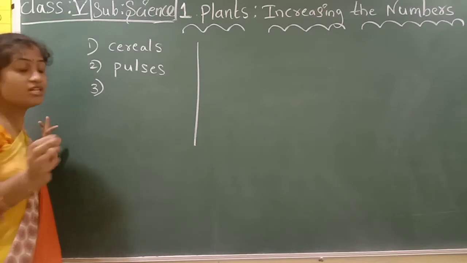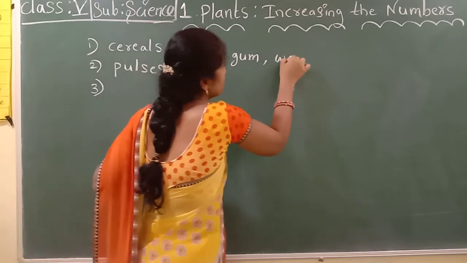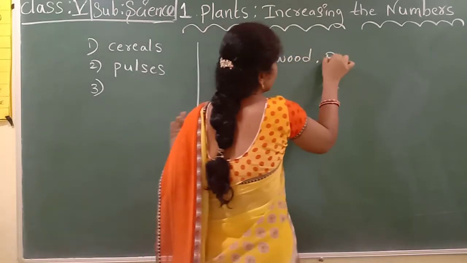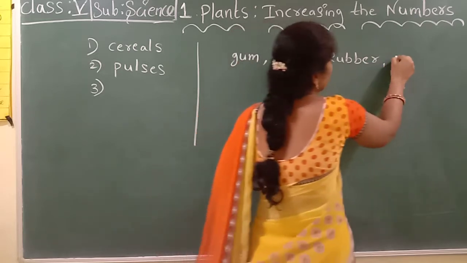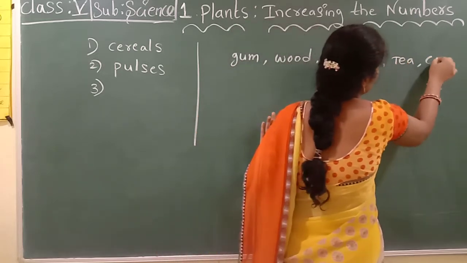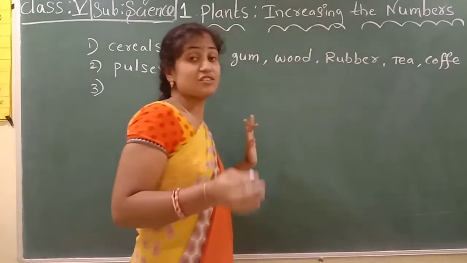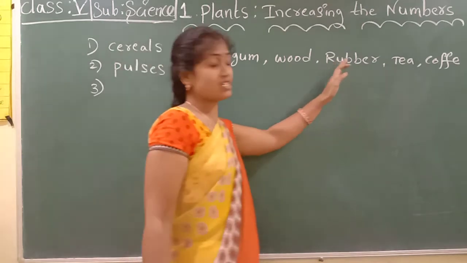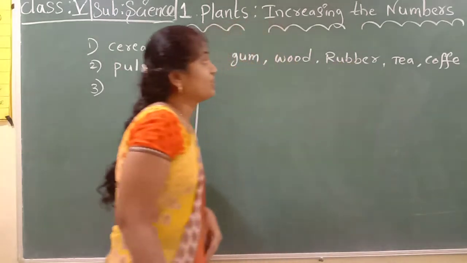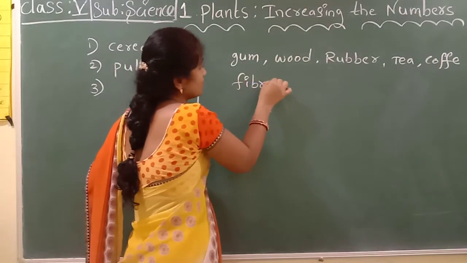We also get different things from plants. Some plants give gum, wood, rubber. Next tea, coffee, and fiber.